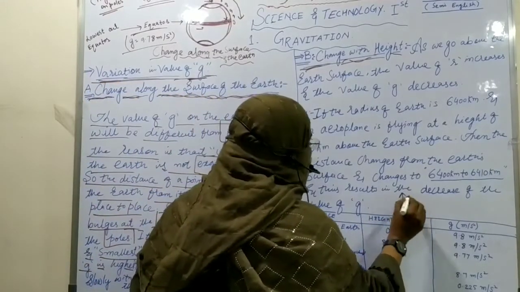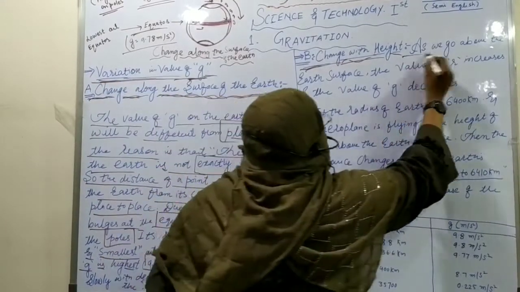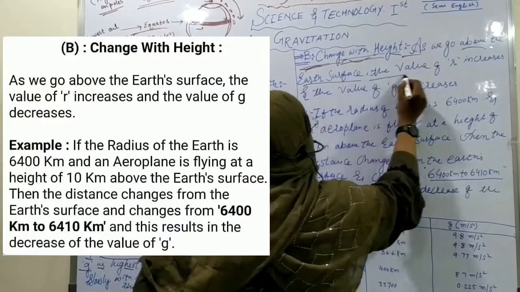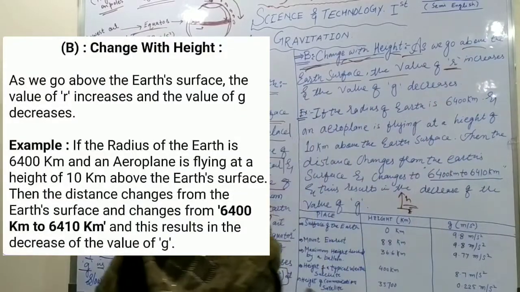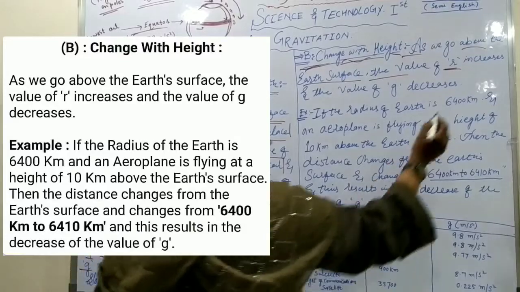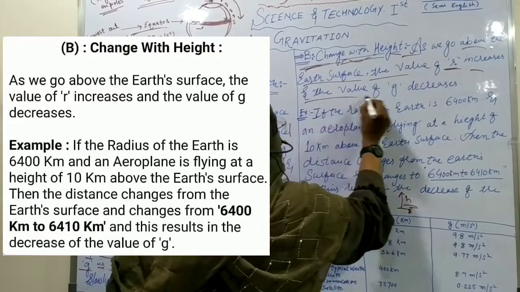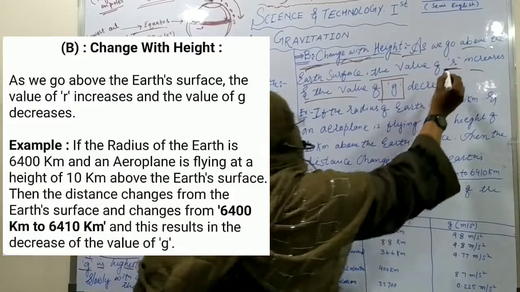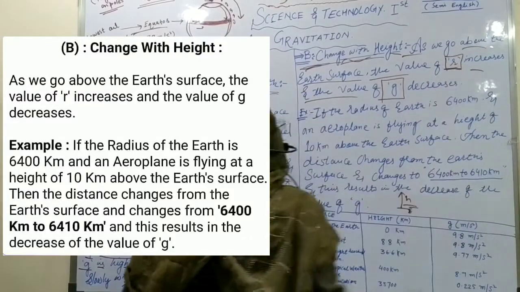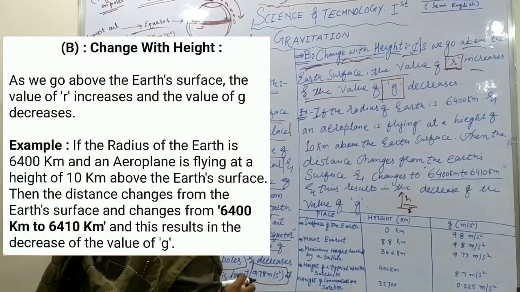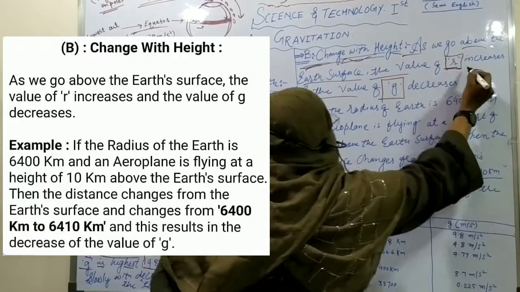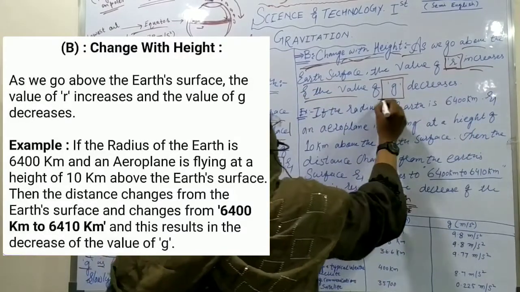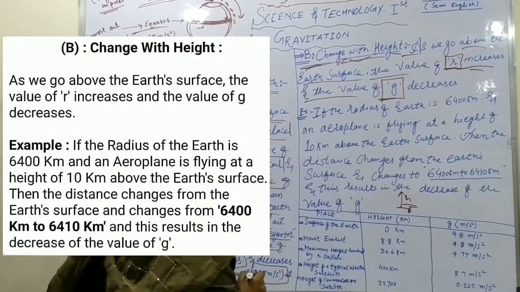So as we go above the Earth's surface, the value of r, the radius or the height, increases and the value of g decreases. Dear students, when the value of r increases, the value of g will decrease.